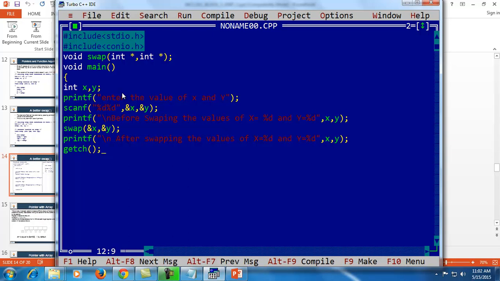So it will go to end. Then I have declared the function of swapping.